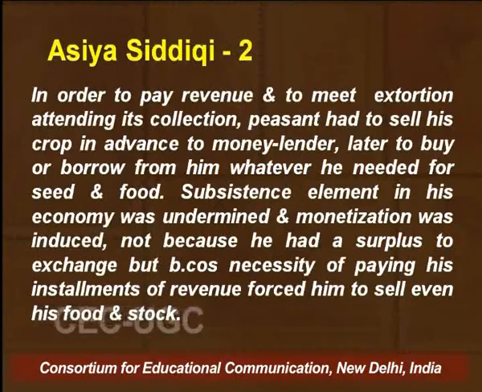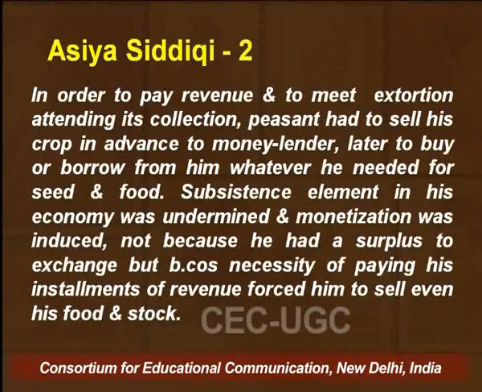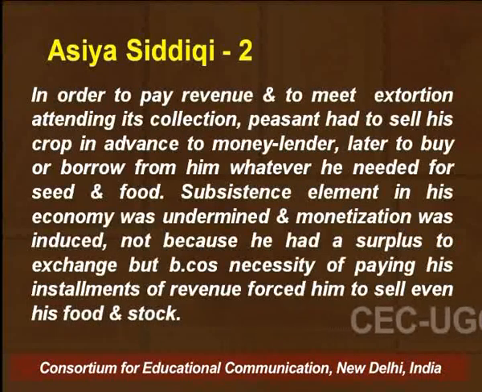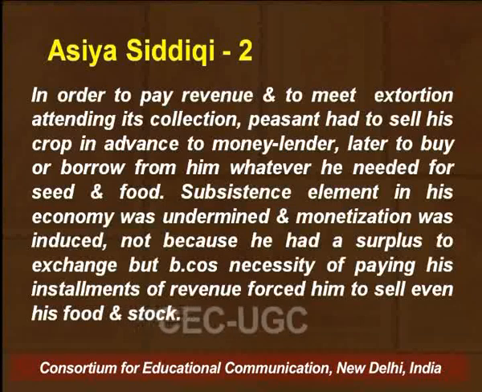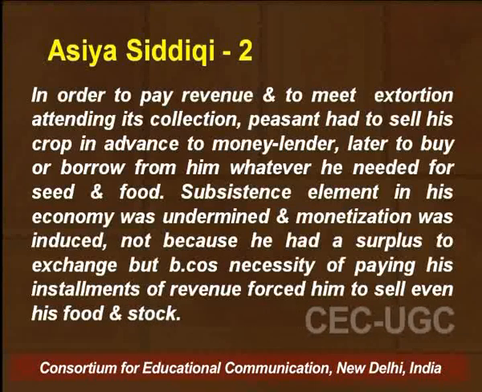Asiya Siddiqui also communicates that in order to pay revenue and to meet the extortion attending its collection, the peasant had to sell his crop in advance to the moneylender, later to buy or borrow from him whatever he needed for seed and food. The subsistence element in his economy was undermined, and monetization was induced.